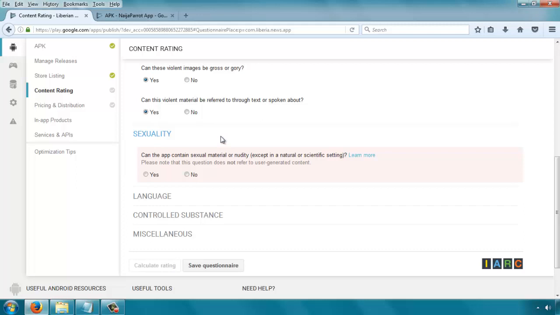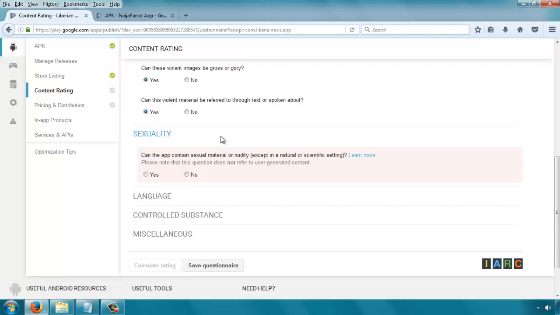Sexuality. Can the app contain sexual material or nudity? Nudity is naked people, except in a natural or scientific setting. So what this question is talking about is if it's not a scientific or maybe cultural kind of nudity, like I know there are some cultures in South Africa where the women probably go topless, that could be considered as a natural setting. So things like that don't count here.